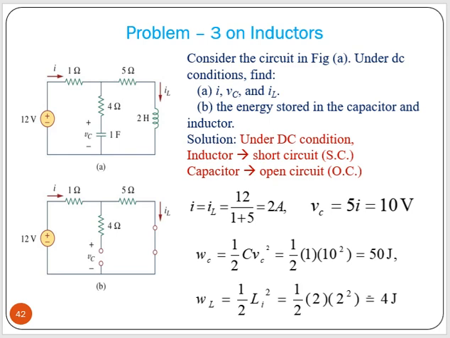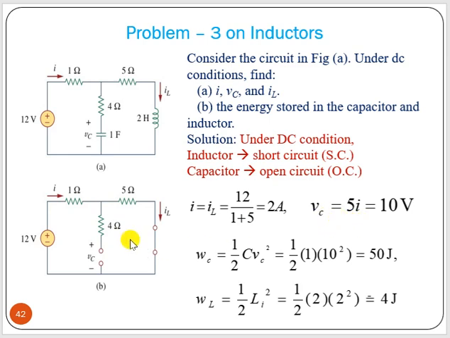Now, when you apply this to the DC condition, under DC the inductor acts as a short circuit and the capacitor acts as an open circuit. So you have a capacitor and an inductor; the capacitor acts as open, the inductor acts as a short. Now here, i will be equal to what? In this series circuit, in this path the current will be 0 because this part is open circuited due to the capacitor. So i equals 12 by the total resistance, 5 plus 1. So VC.